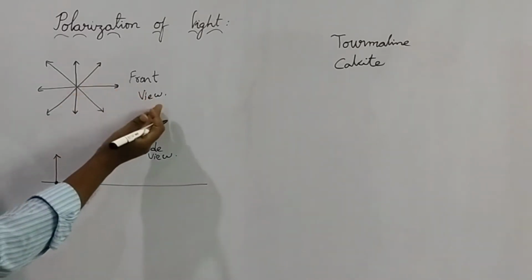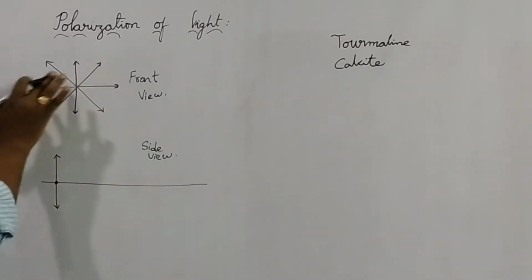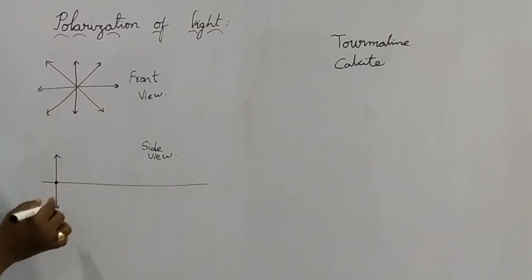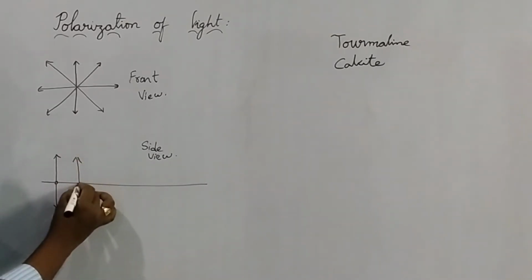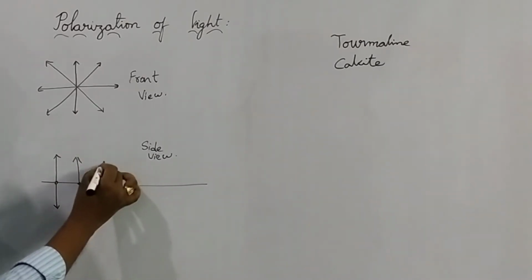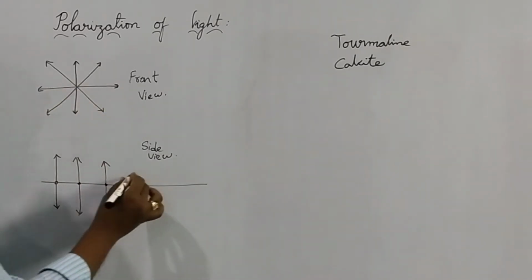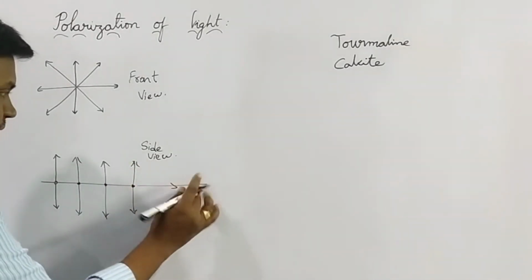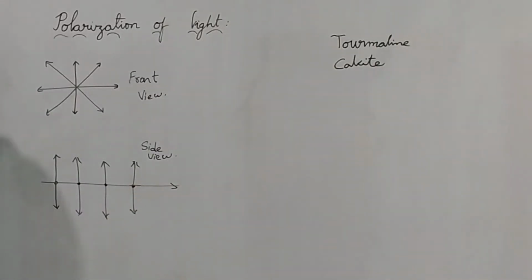Here we are seeing the front view, and coming to the side view, if you see from the side, you may see only this. So this one, and the remaining directions may appear like a point. The light is moving like this, and the remaining polarities are included in this. So light is traveling like this, while the light is traveling,